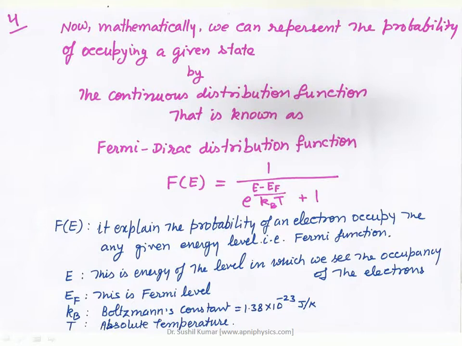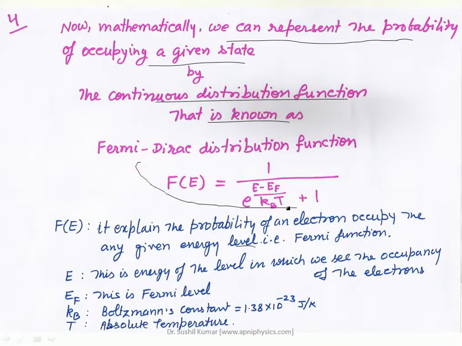And our target for this lecture is to explain how the electrons are distributed among the available energy states. Now mathematically, we can represent the probability of occupying a given state by a continuous distribution function that is known as the Fermi-Dirac distribution function.